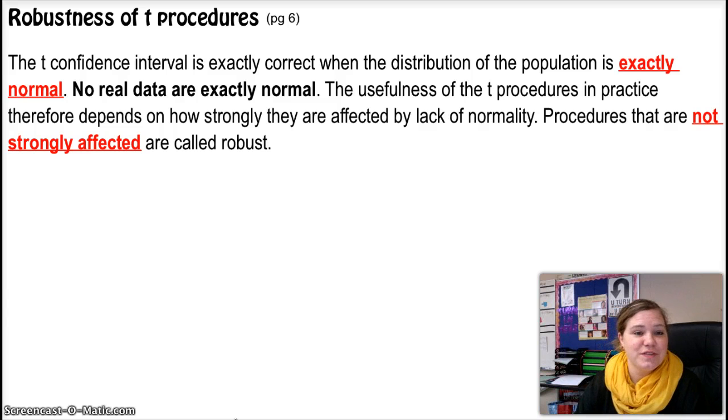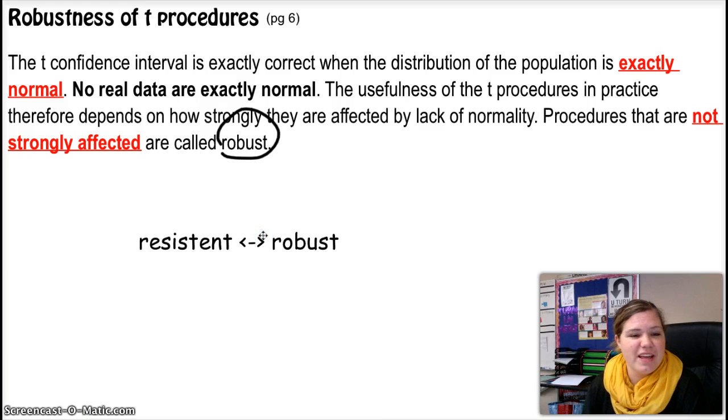The T confidence interval is exactly correct when the distribution of the population is exactly normal. However, no data is exactly normal. So the usefulness of the T procedure in practice, therefore, depends on how strongly it is affected by the lack of normality. Procedures that are not strongly affected are called robust. So when you think of robust, I want you to think of resistant. They mean the same thing.